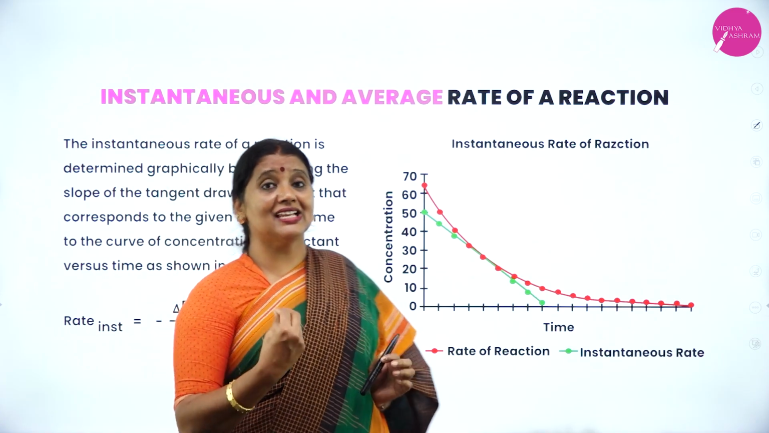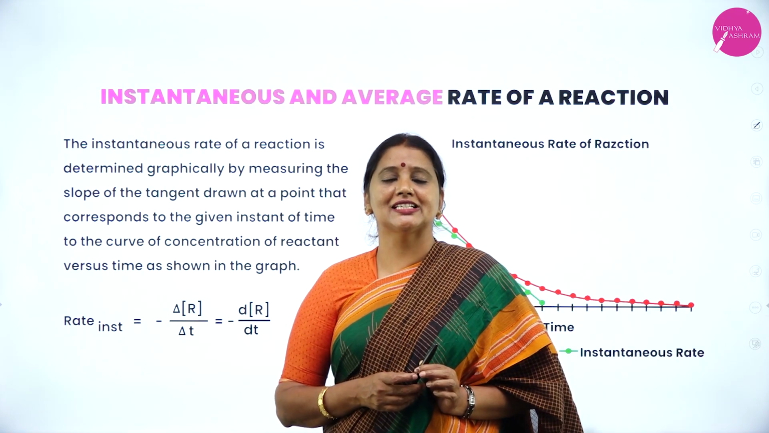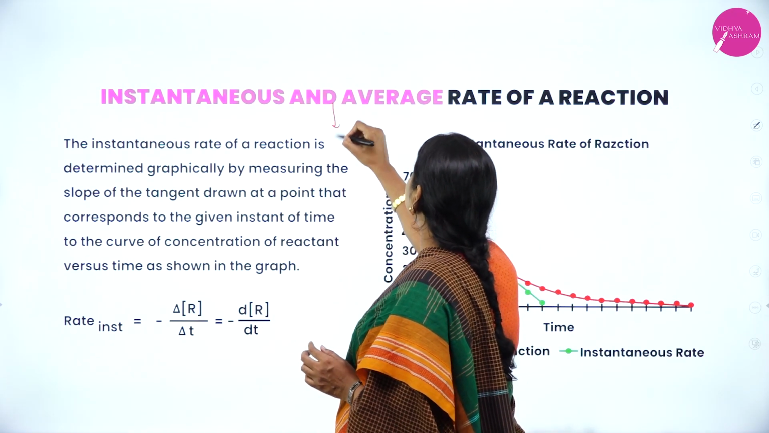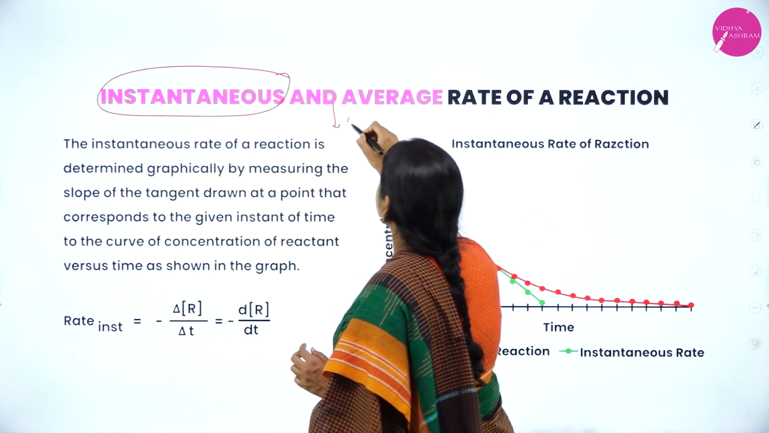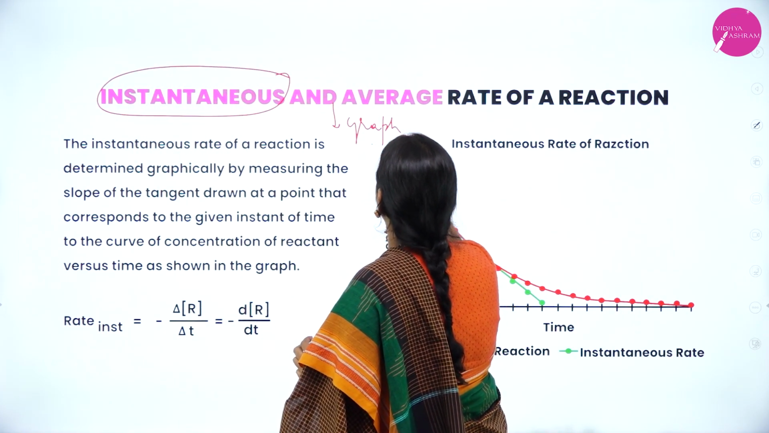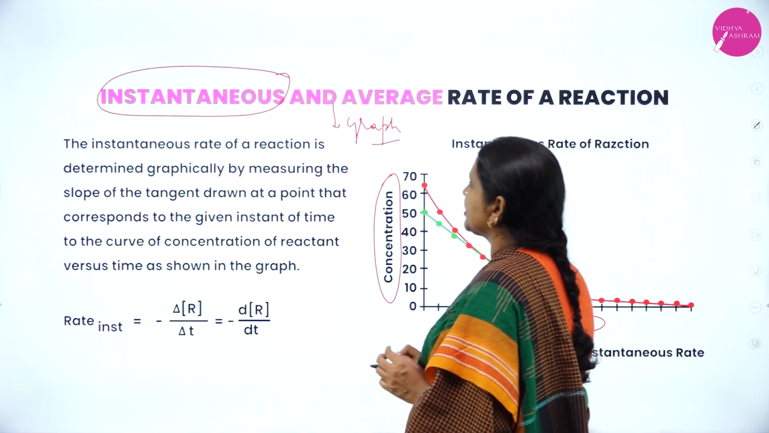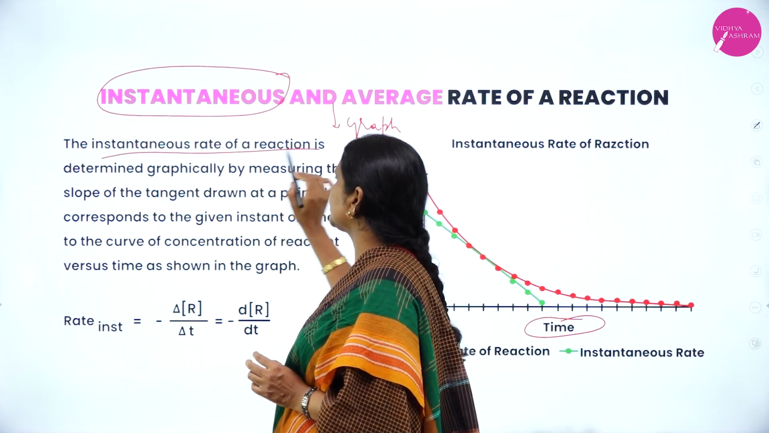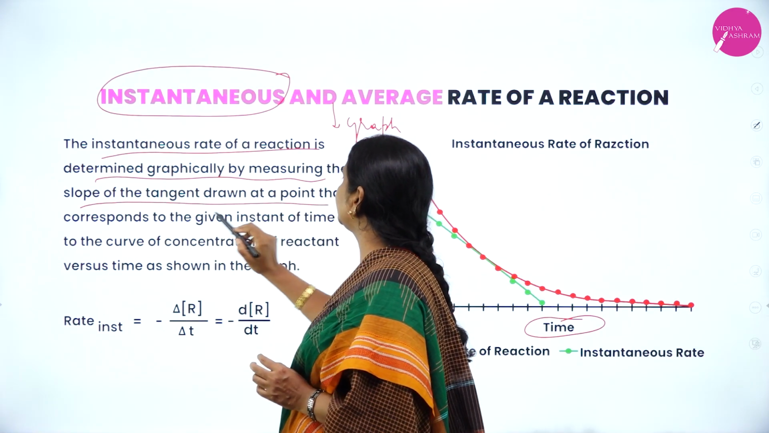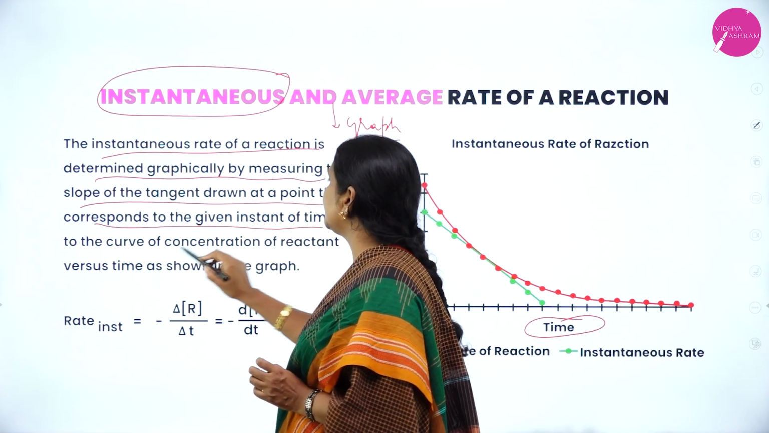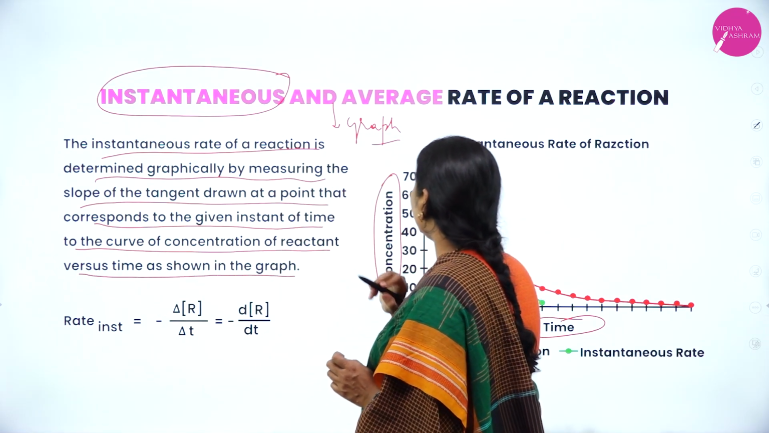Now, the second type of rate I expressed is the instantaneous rate. How are we going to get the instantaneous rate? This instantaneous rate is obtained by using a graph. Plot a graph of concentration versus time. Instantaneous rate of a reaction is determined graphically by measuring the slope of the tangent drawn at the point that corresponds to the given instant of time to the curve of the concentration of reactant versus time, as shown in the graph.